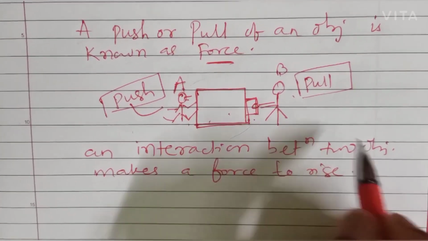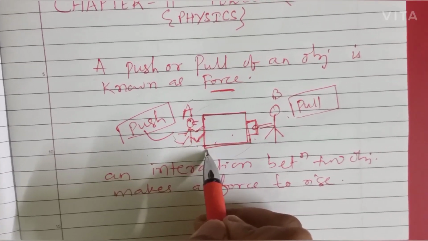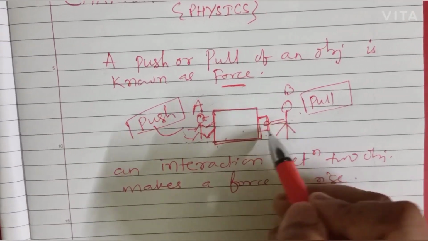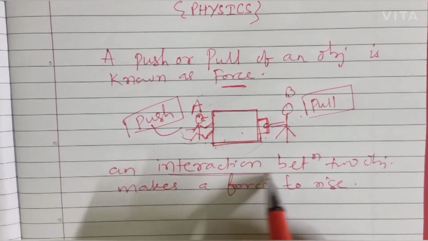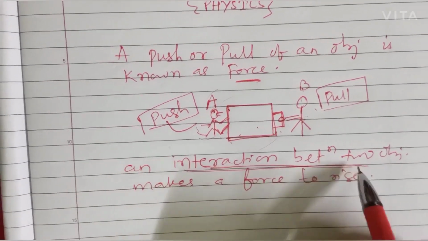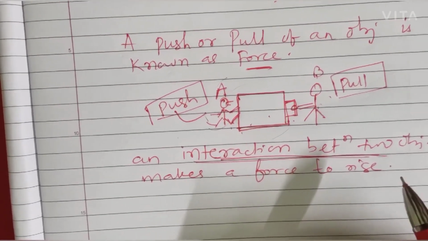Did you get my point? There is a person A who is pushing this wooden block and there is a person B who is trying to pull this wooden block. So when there is an interaction going on between two objects, it makes a force to rise.